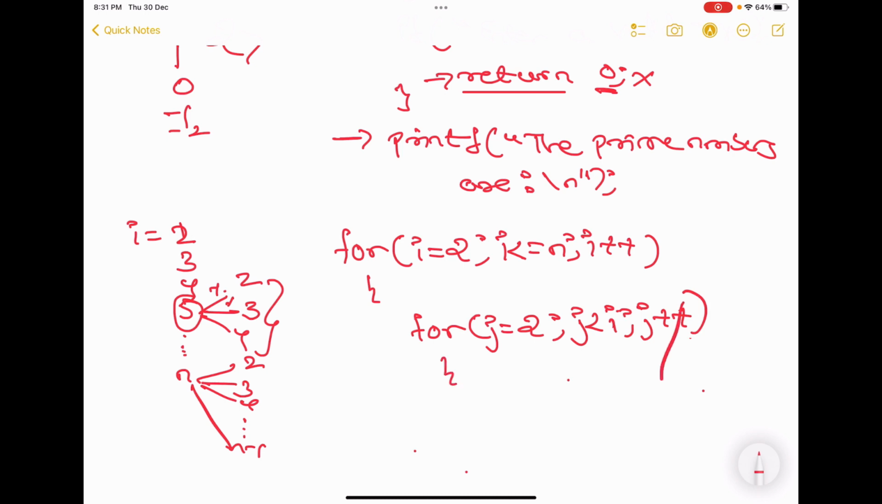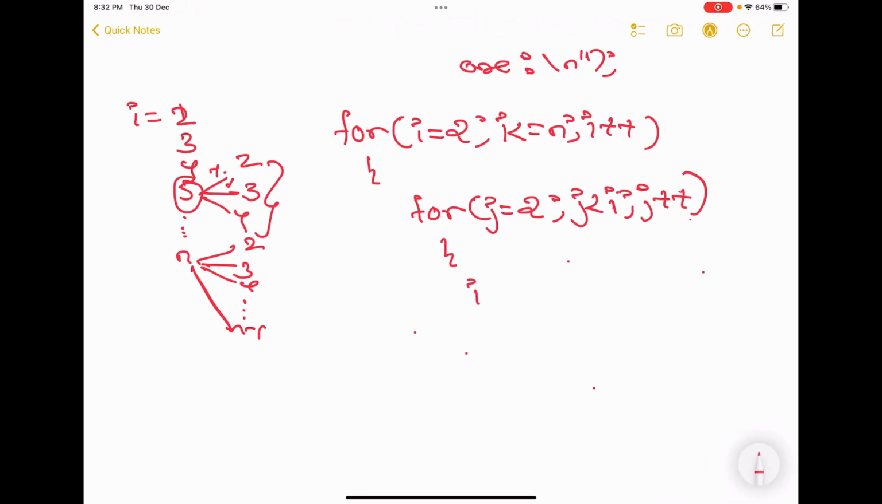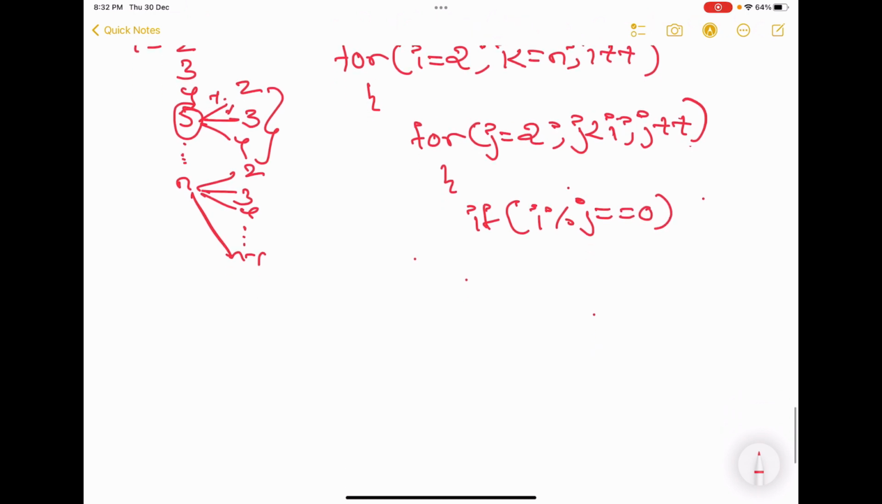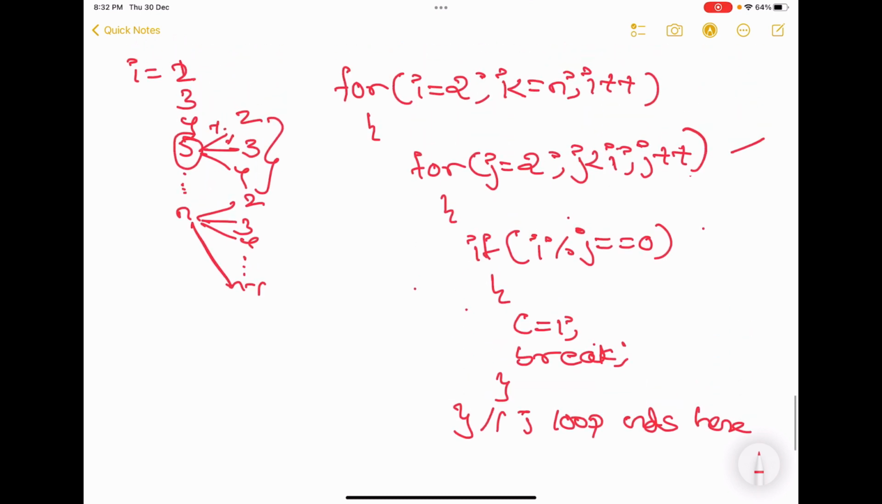Now check. If i mod j is equal to 0, what do I do? Set the c value as i, put break. The break will terminate the nearest loop, that is, the j loop will stop executing and will come back to i. This is the first thing, and here we complete our j loop. The j loop ends here. Now we have to print the prime number as well.